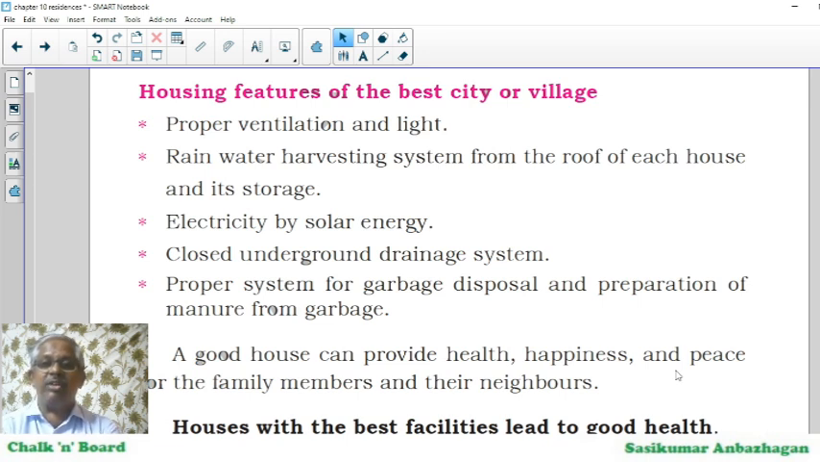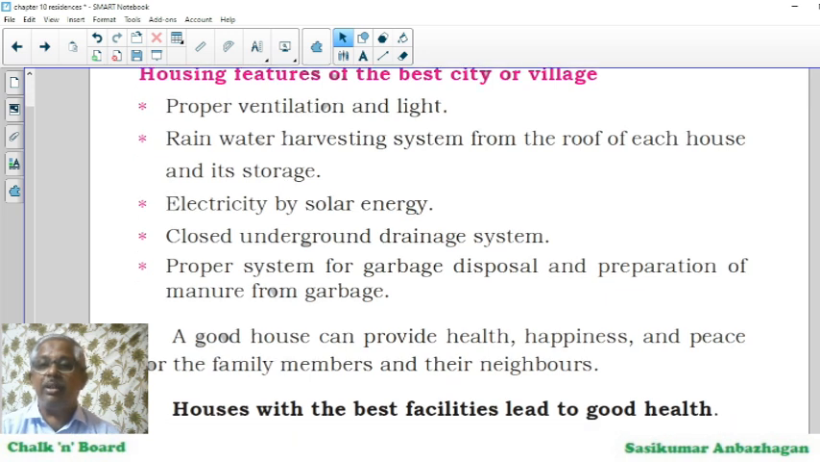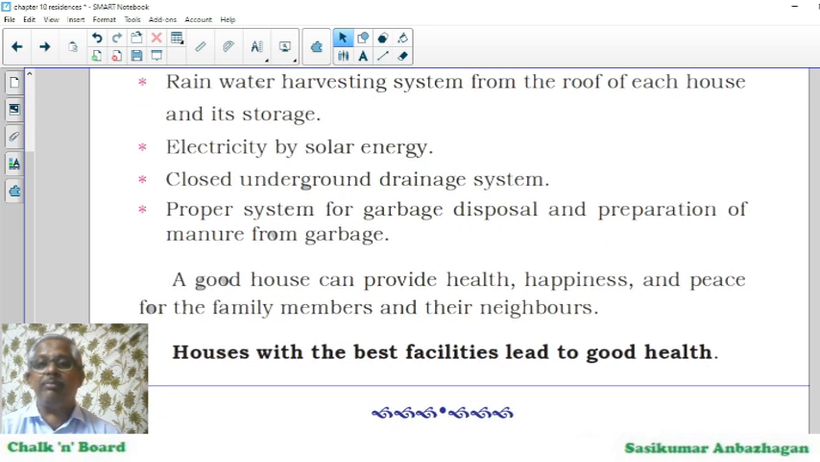Then a good house can provide health, happiness and peace for the family members and their neighbors. Houses with the best facilities lead to good health. And every human needs a house.